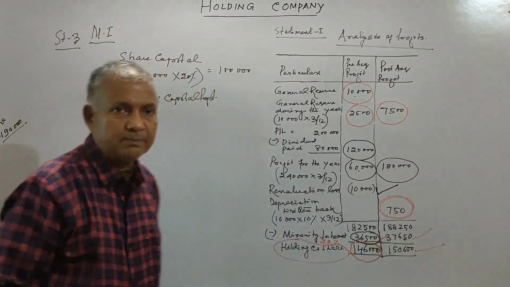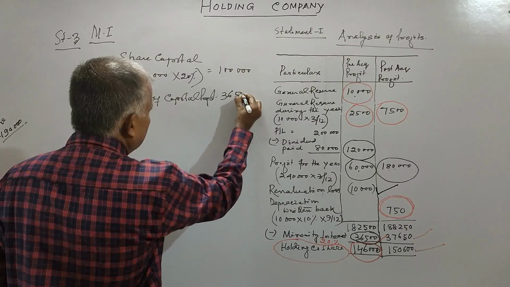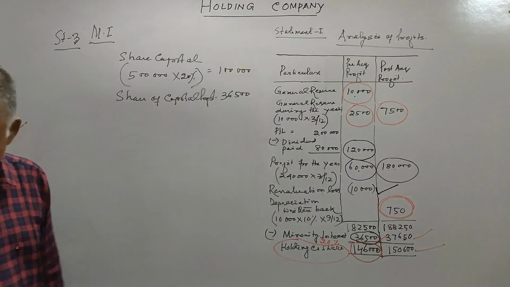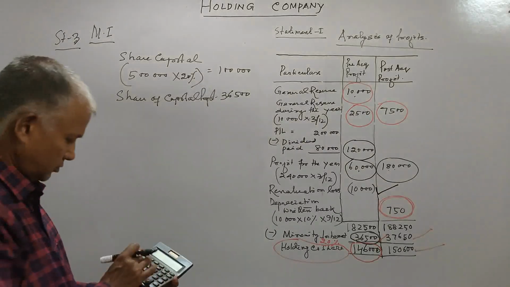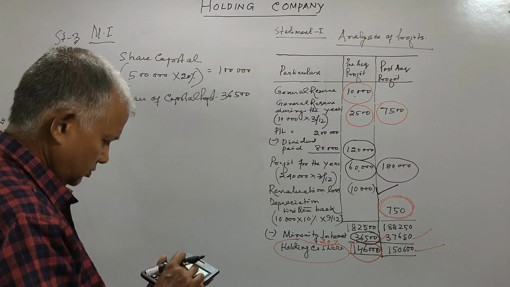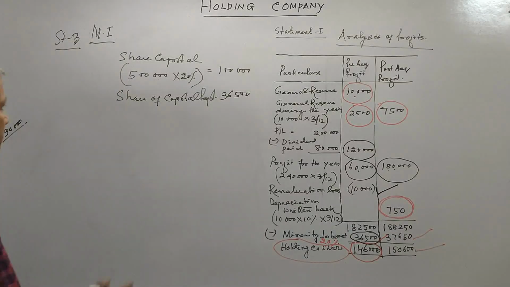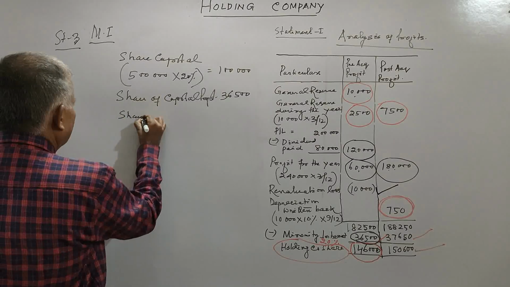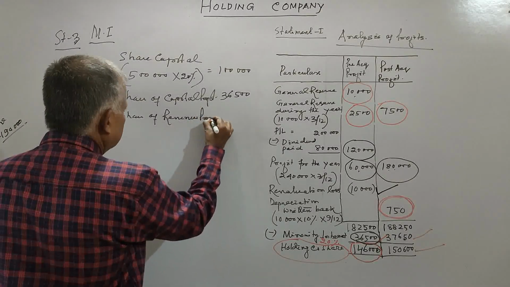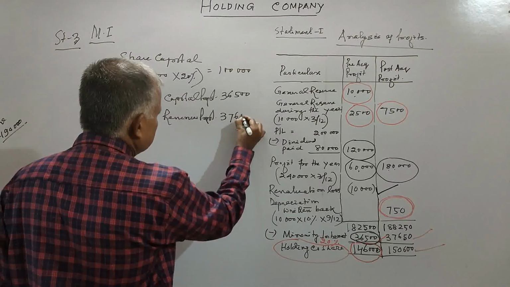Then 37,650 is the share of revenue profit, or you can say this is your post acquisition profit, that is 37,650.